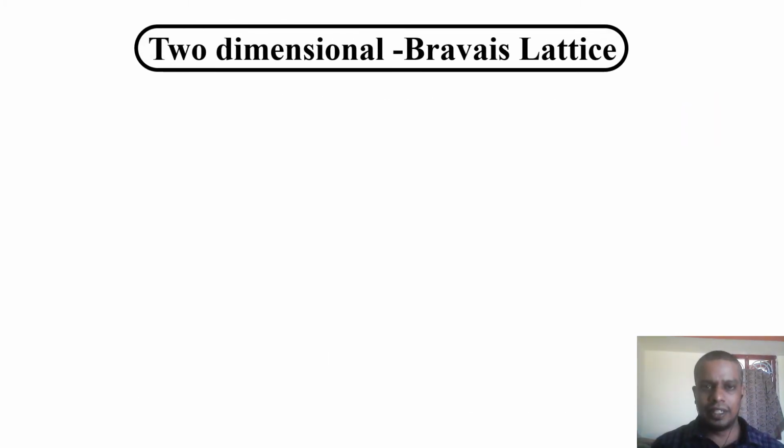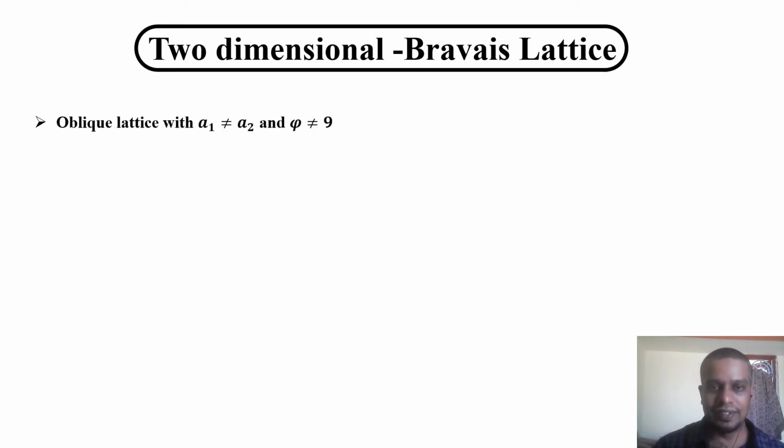Now we are going to look at the two-dimensional Bravais lattice. Already we have told you that the two-dimensional Bravais lattice has only 5 types of crystal systems, or 5 types of lattice structures. The first one is the oblique lattice, with A1 not equal to A2 and phi not equal to 90 degrees. What is phi? What are A1 and A2, if you are asking?